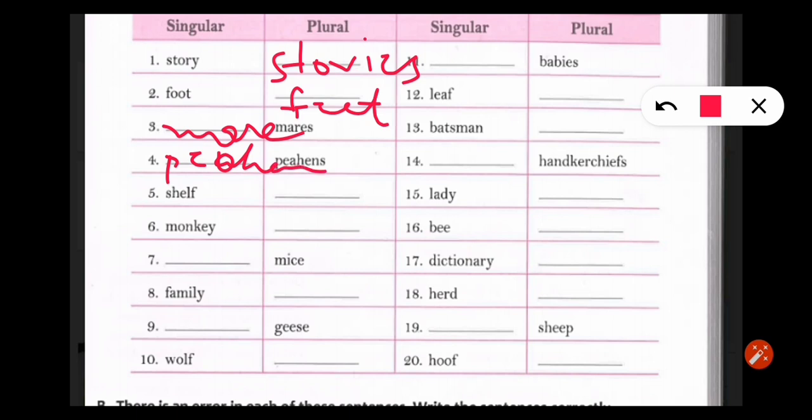Shelf, here you have to change it into plural, so it is ending with f, so we will write in place of f ves, shelves. Monkey, ending with y, so we will write here monkeys.